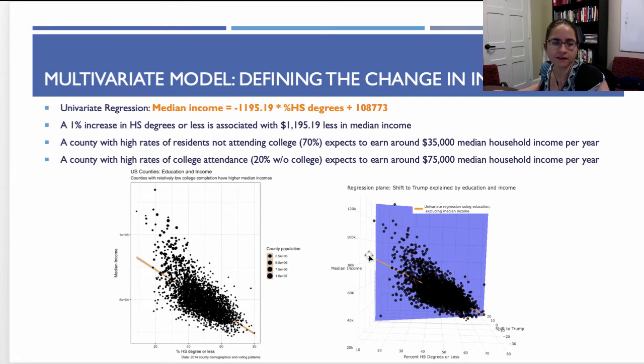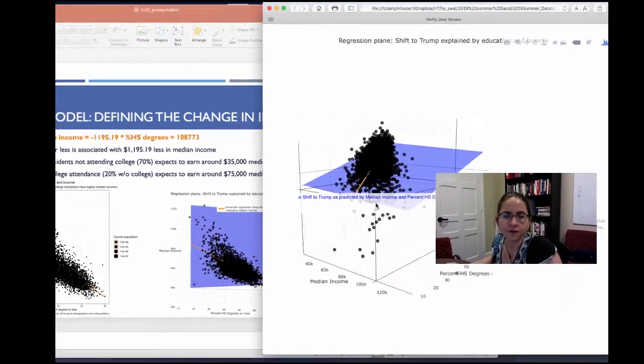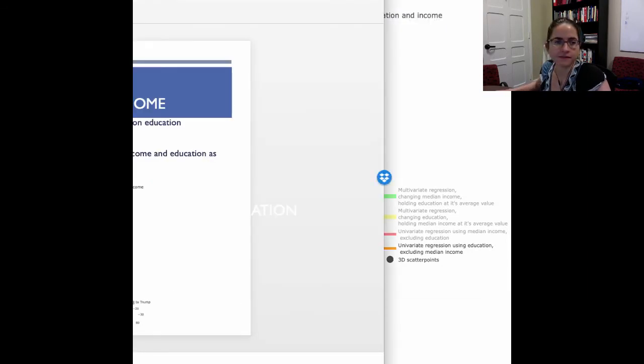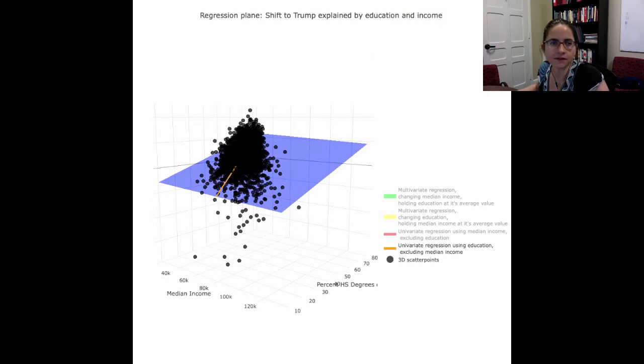Now you can see this exact same relationship in the right-hand graph. So when we're looking at that left-hand graph, we can take the orange regression line in the 3D plane, which is the univariate model predicting Trump support in 3D, and we can spin this 3D plane to view the relationship between income and education.